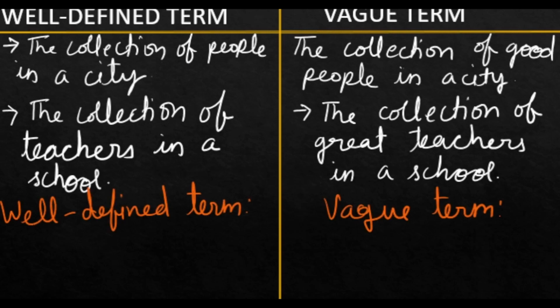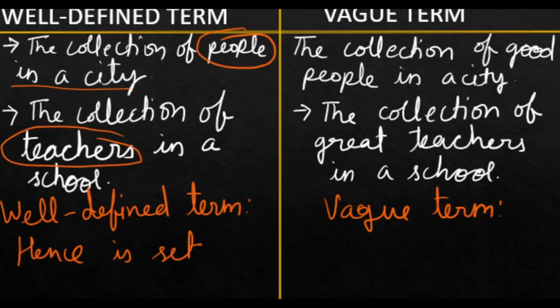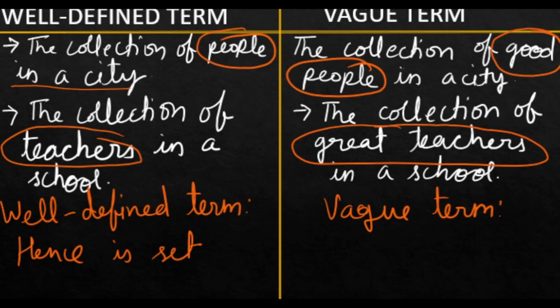Let's see. In the well-defined term, people in a city, teachers in a school are well-defined. So these are set. In vague term, good people and great teachers are not definite, are not certain, so not well defined and is not set.